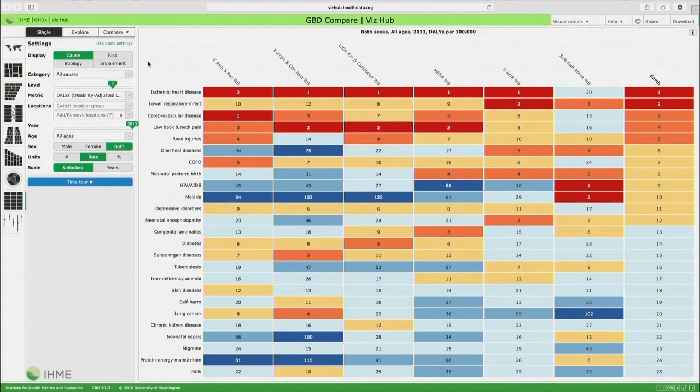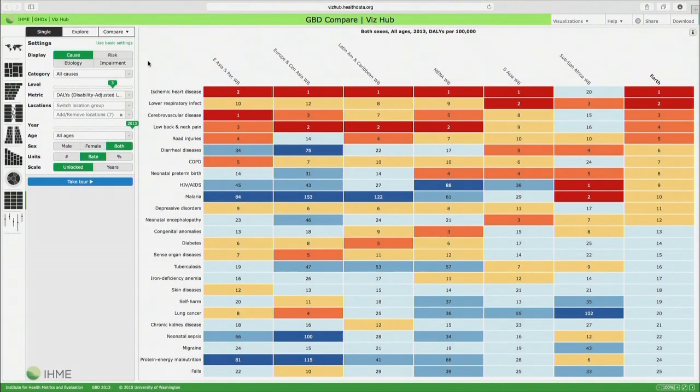So here when we look globally, what we see is ischemic heart disease among the non-communicable causes, cerebrovascular disease, low back and neck pain, chronic obstructive pulmonary disease, and depressive disorders. So I think it's 6 of the top 10 when we look globally in terms of DALYs are also non-communicable causes. Again, highlighting the exceptional importance of non-communicable causes.